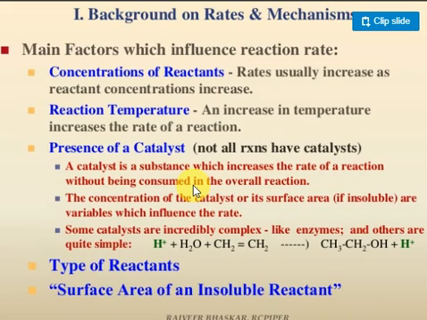Remember one point: hydrogen and chlorine react in the presence of sunlight. They form hydrochloric acid. Here sunlight is the catalyst. Sunlight is never consumed in the chemical reaction. Clear? So the concentration of the catalyst or the surface area are variables that influence the rate of reaction. More surface area, more rate of chemical reaction.